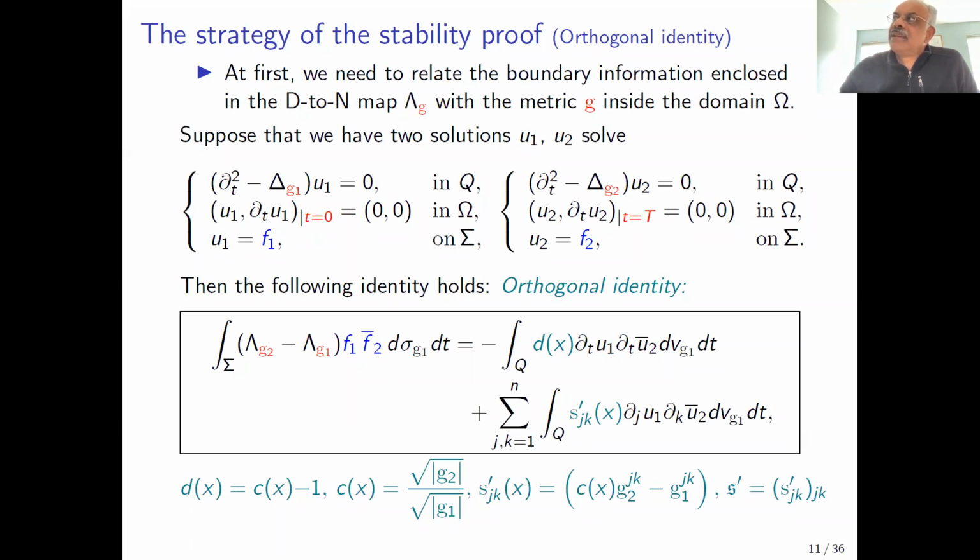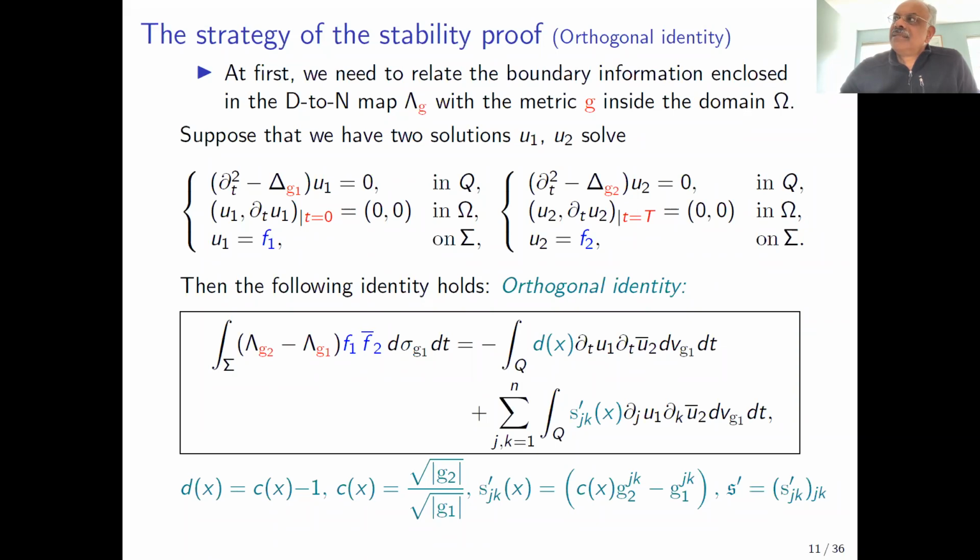Sorry, I don't understand your question. So your boundary input, the F, could be supported anywhere on the whole boundary. Only the measurements are restricted to the partial boundary. Am I correct? Yes. Right. So if you restrict your inputs also to the partial boundary, and your measurements are also on the partial boundary, there are uniqueness results. Am I correct?